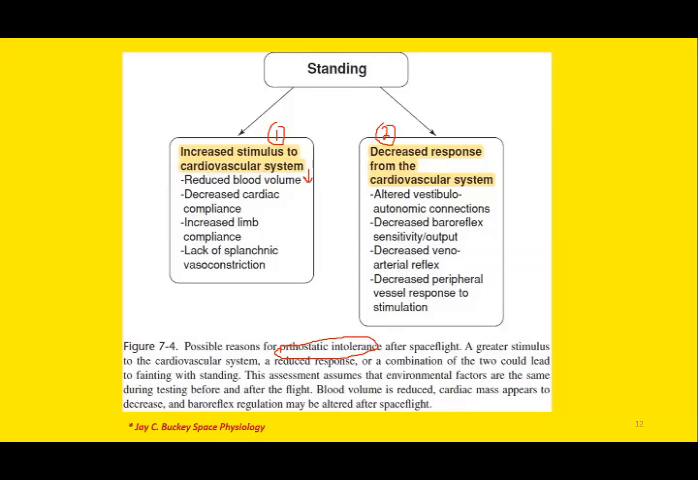Now if we compare with the decreased response, the response from the baroreceptor reflex is compromised. Remember, decreased response from the pressoreceptors, decreased response from the baroreflex. Moreover, the veno-arterial reflex also gives a minimal response, and the peripheral vascular response is also compromised. So either there is increased stimulus to the CVS or decreased response from the CVS. This will lead to orthostatic intolerance, especially during space flight.